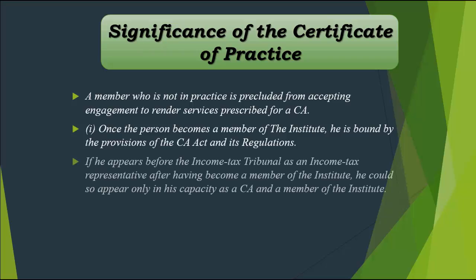So again, we refer back to the case of the Income Tax Authority, that if a person appears before the Income Tax Tribunal as an income tax representative after having become a member of the institute, he could so appear only in his capacity of CA and member of the institute. So once you are a CA, just understand, whatever function a CA can perform, you will do all those things only in the capacity of being a CA.